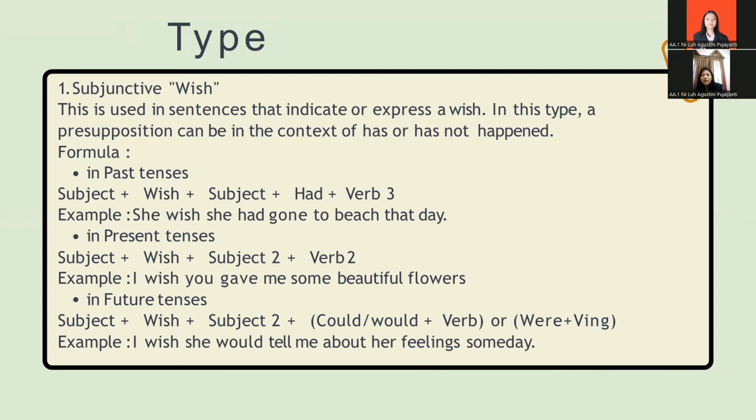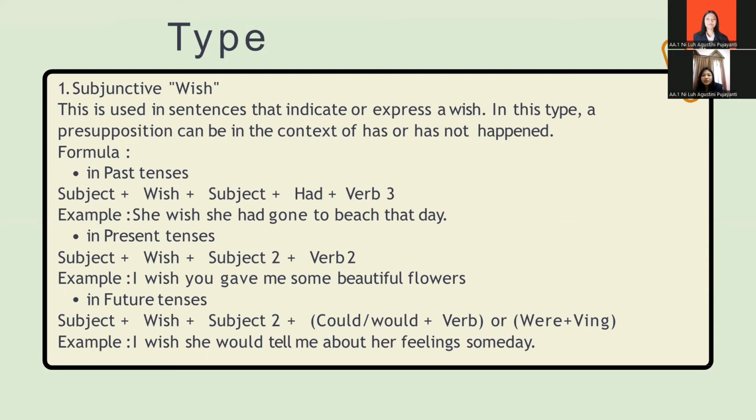Check out the formula below. Wish in past tense, the formula is subject, wish, subject, had, and verb 3. For example, she wished she had gone to the beach that day.